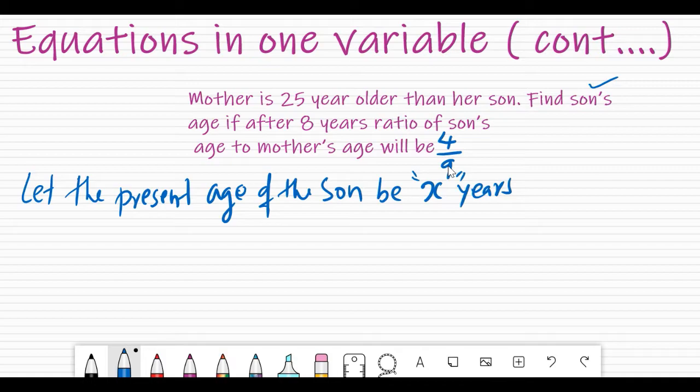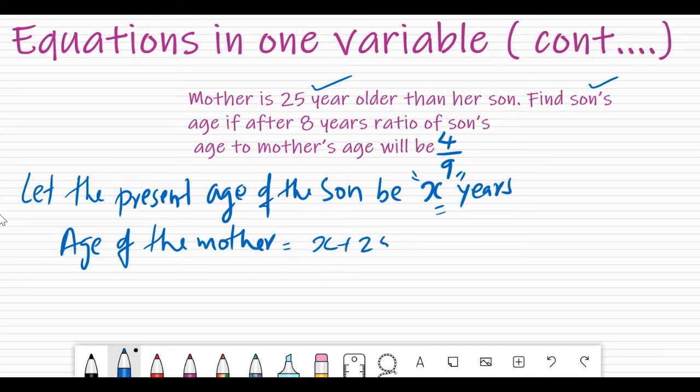Now it is also given that mother is 25 years older than her son. Whenever you take the age of son, you can see that mother is 25 years older than her son. So we can assume that age of the mother, if son's age is x, you can simply write it as x plus 25 years, right?